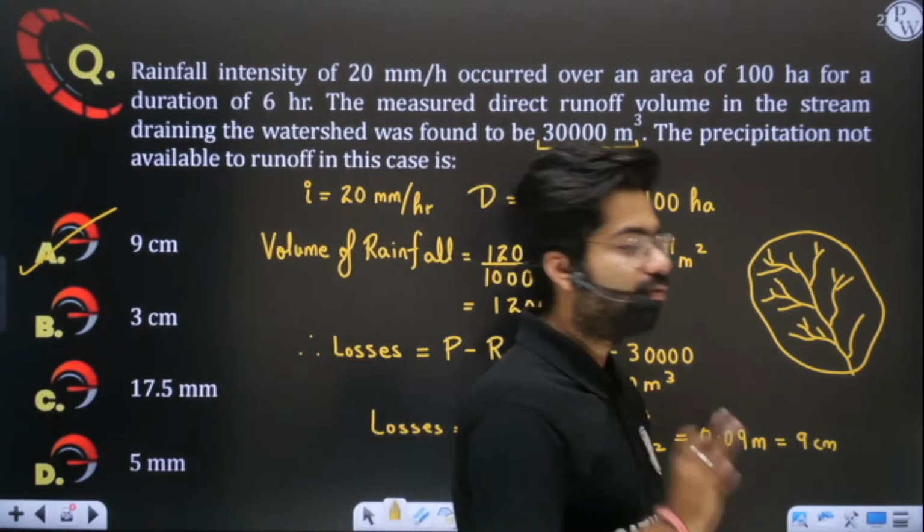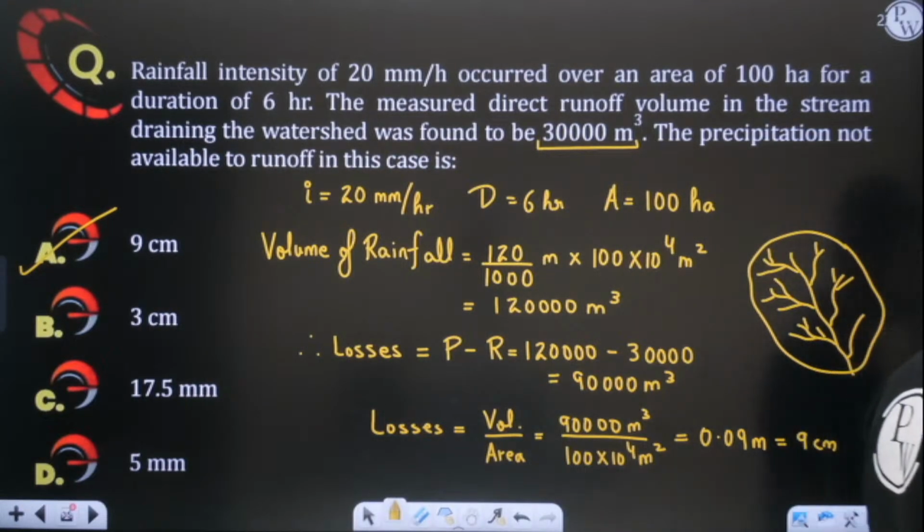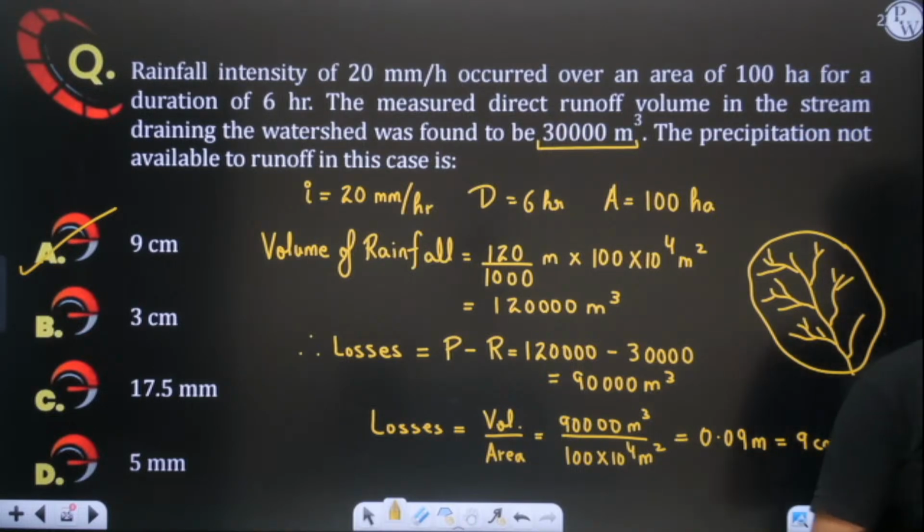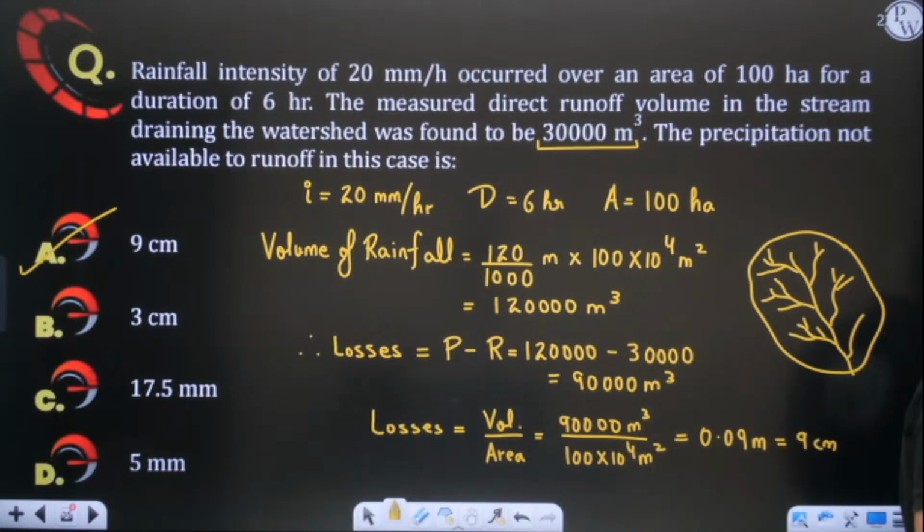Can you find the runoff coefficient here? Can anyone in the comment box tell me what is the runoff coefficient here? It has not been asked, but let me check if you remember runoff coefficient or not. Can you solve the value of runoff coefficient?